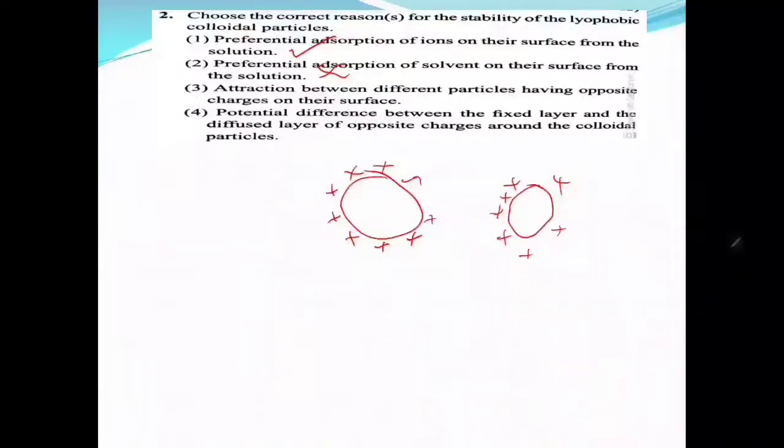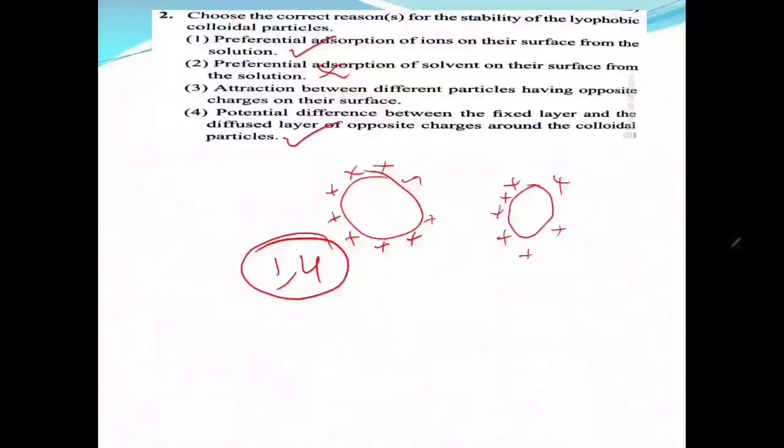The potential difference between the fixed layer of ions and the diffused layer of the opposite charges around the colloidal particles. So potential differences arise due to this. This is also correct. So 1 and 4 are correct options, right? And this is the attraction. 2 and 3 are wrong.